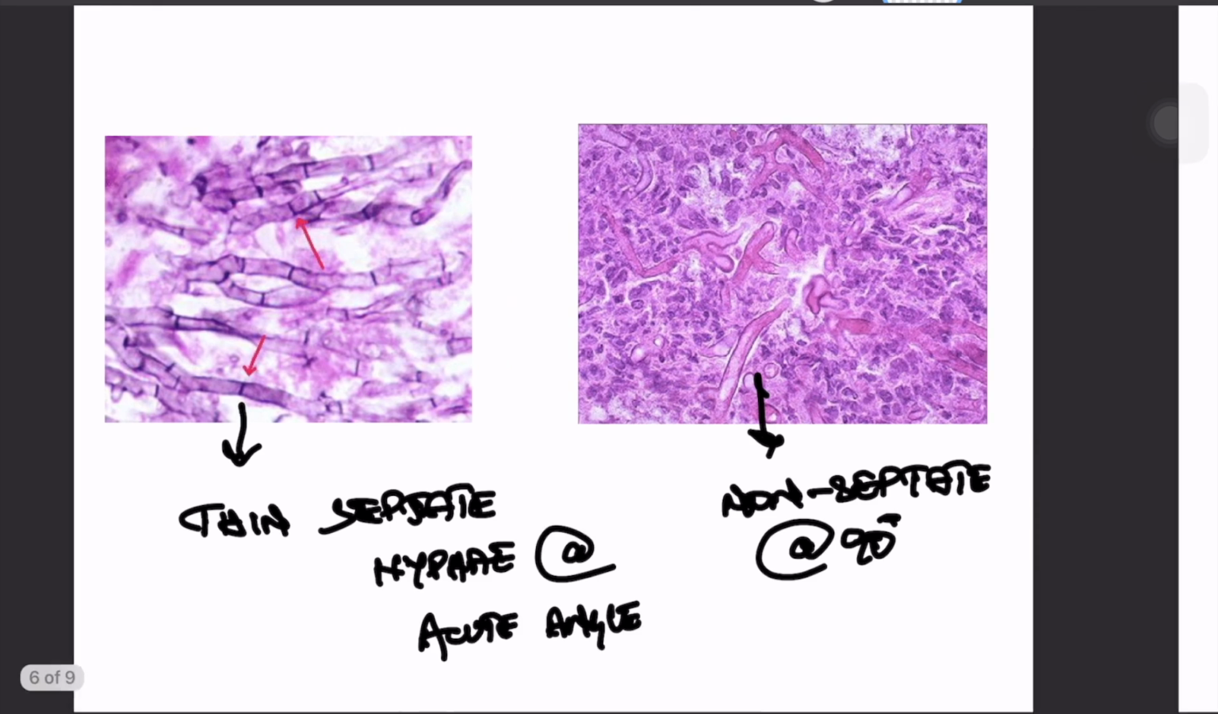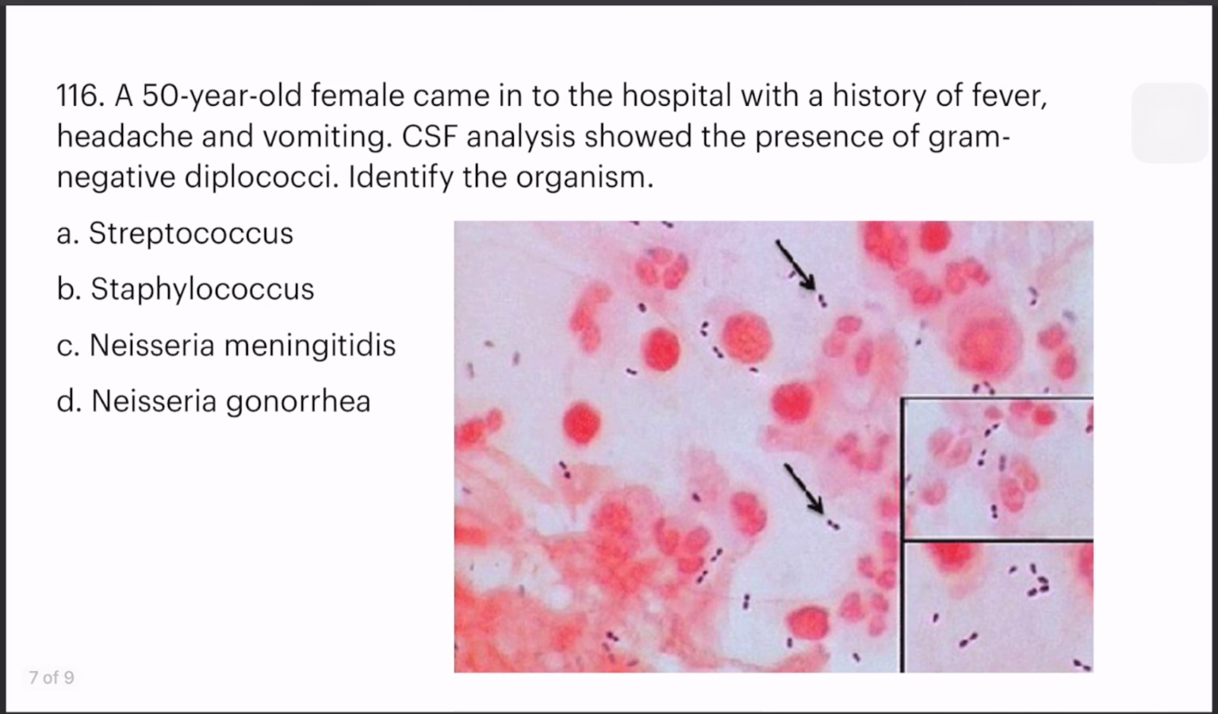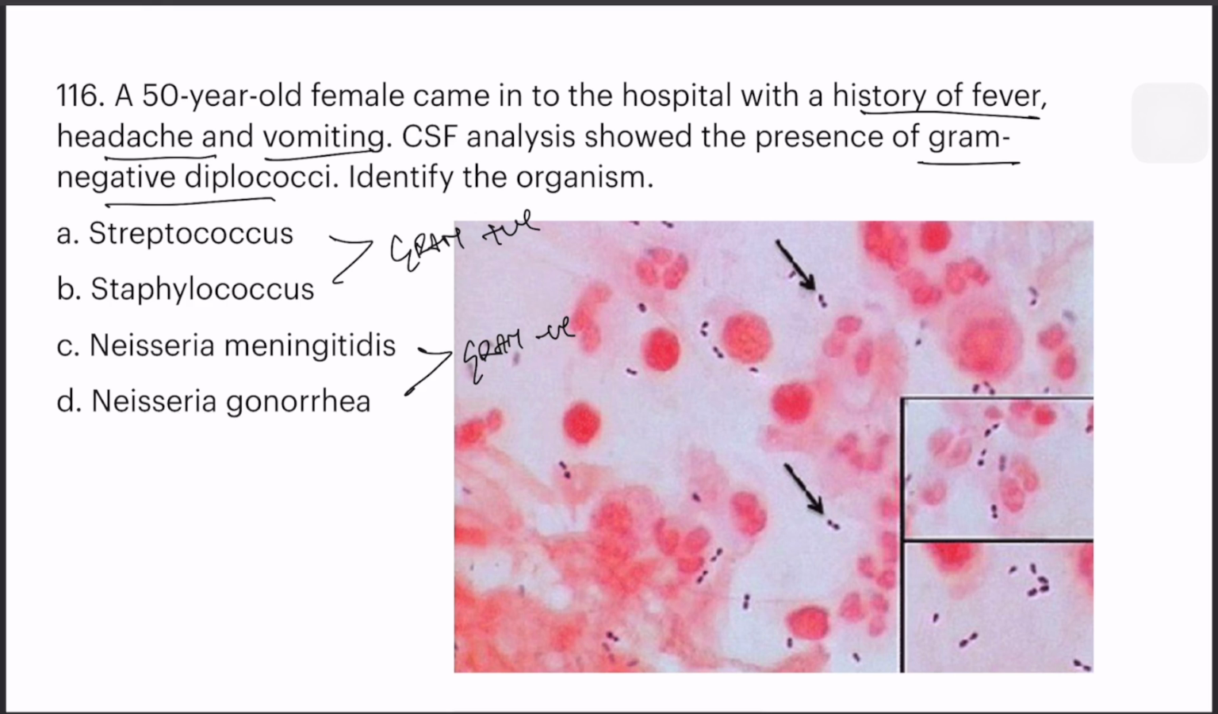Let's move on to the next question. A 50-year-old female came into the hospital with a history of fever, headache, and vomiting. CSF analysis showed the presence of gram-negative diplococci. Identify the organism. From the given four options, Streptococcus and Staphylococcus are gram-positive cocci, so they can be ruled out. Whereas Neisseria meningitidis and Neisseria gonorrhoeae are gram-negative cocci. With the history of fever, headache, and vomiting, we can find it is meningitis. So option C, Neisseria meningitidis, is the right answer.